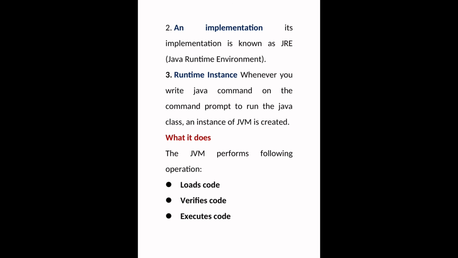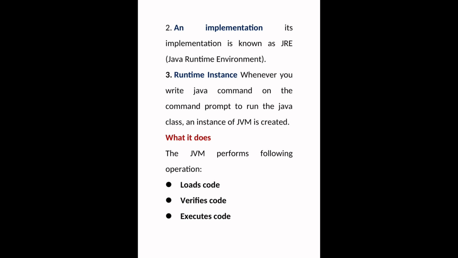So runtime instance. Whenever you write the java command on the command prompt to run the Java class, an instance of JVM is created. We can compile and execute the Java program, so we can get the output. For this process, we can use commands. For compilation, we can give the command javac program name .java.